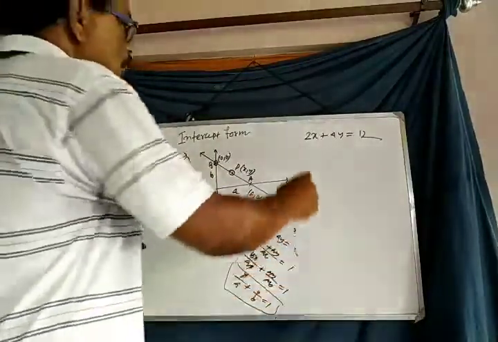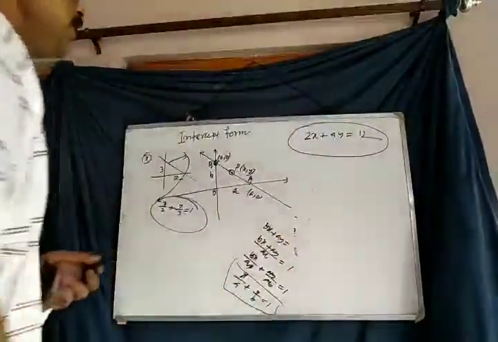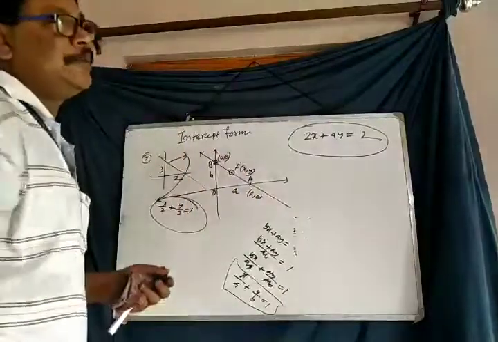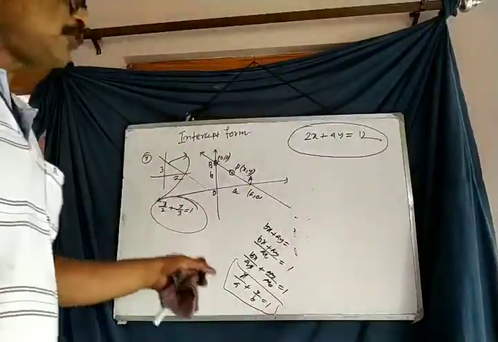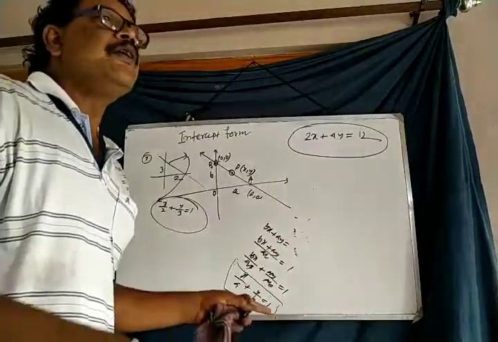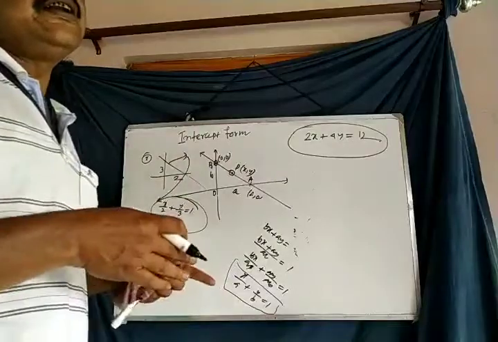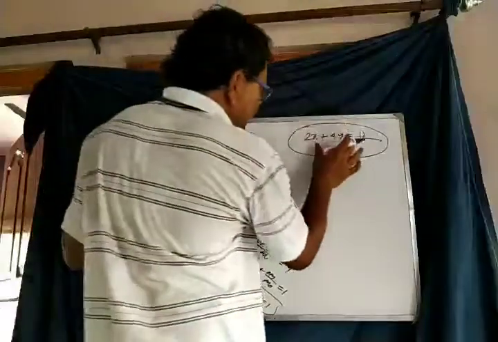The question is, what will be the length of the x and y-intercept? To find these, we have to go through the form x by a plus y by b is equal to 1, because this is the only form in the equation of a straight line which can give us the length of the x and y intercepts.